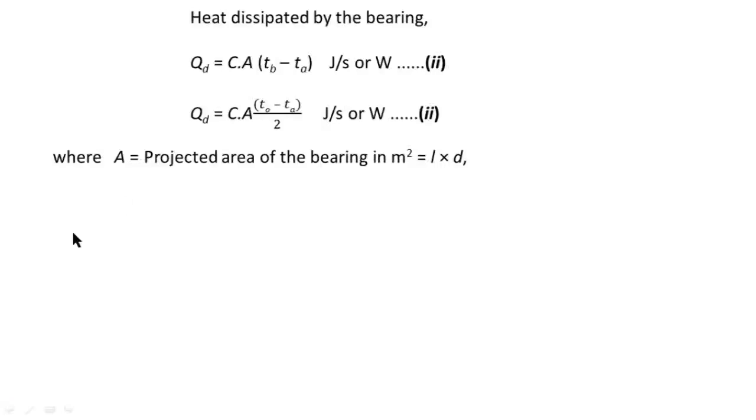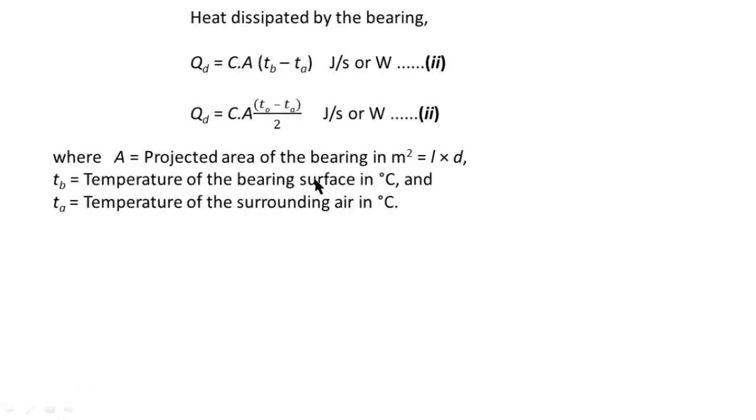Where TB is the bearing surface temperature, whereas TA is the surrounding air temperature. And T0 is the operating temperature of the oil film, the operating temperature of the lubricant.